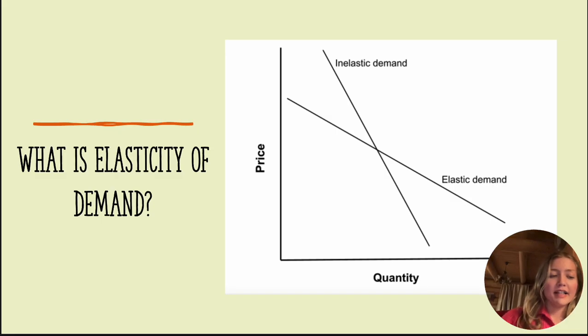Elasticity of demand is defined by how much the quantity demanded of a product changes when its price goes up or down. Basically, it shows us how responsive people are to price changes. There are two main types: elastic, where demand changes a lot with price shifts, and inelastic, where demand doesn't change much at all.